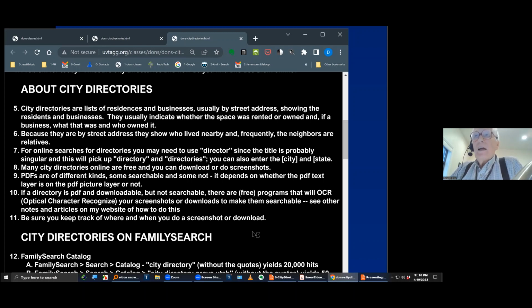That's why it looks the same on all devices. But there are programs, many free, which you can use to convert. Well, they call it the text layer. Put the text layer on top of the picture layer, so that it recognizes that different characters mean different things, whatever the language happens to be.